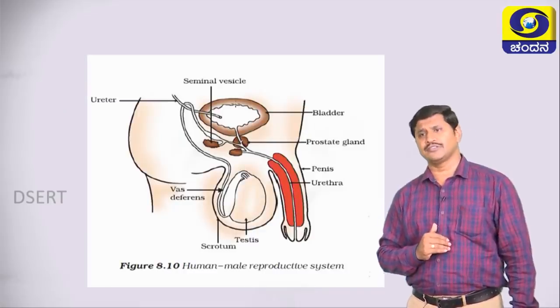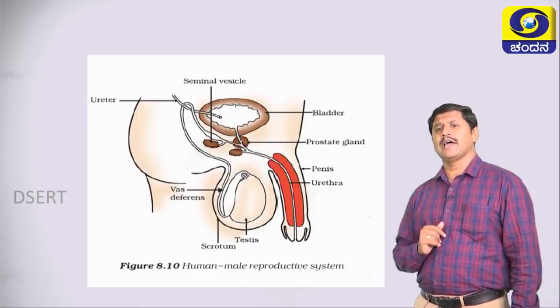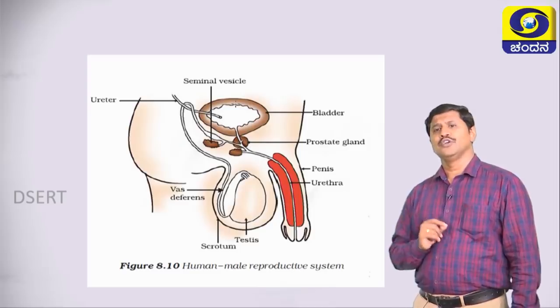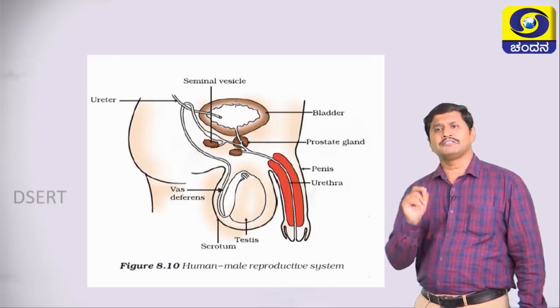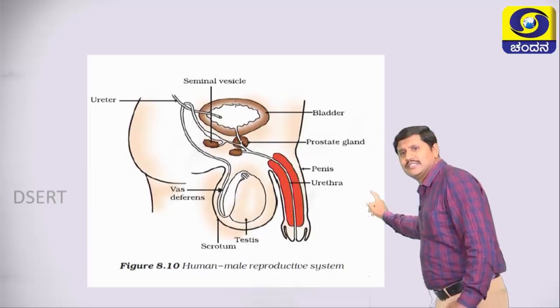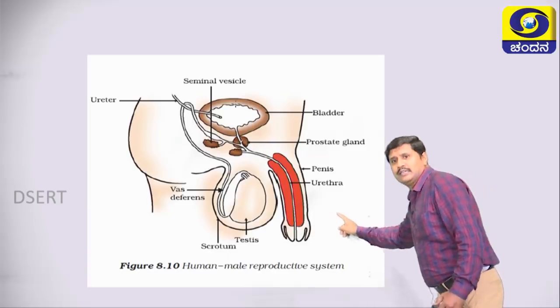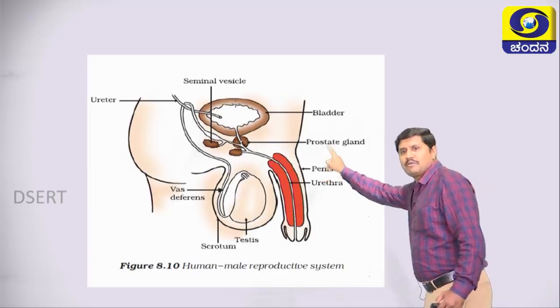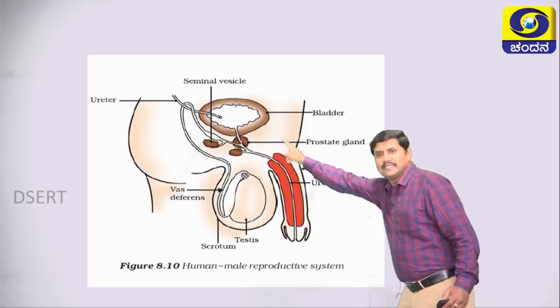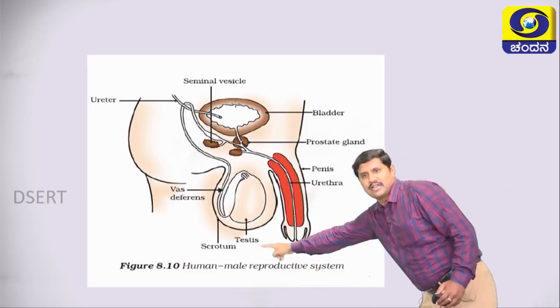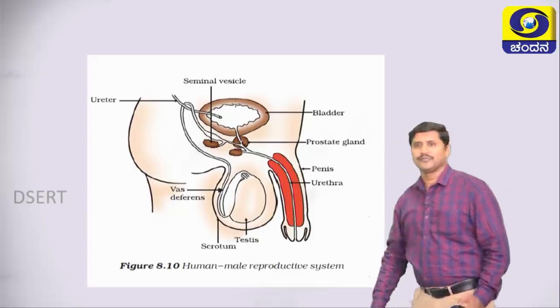Next, look here students, this diagram shows the human male reproductive system. It has a number of parts. This is called urethra, penis, prostate gland, bladder and seminal vesicle, and this is called testes and scrotum.